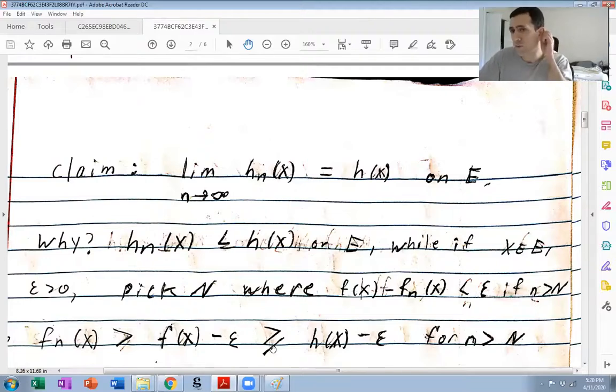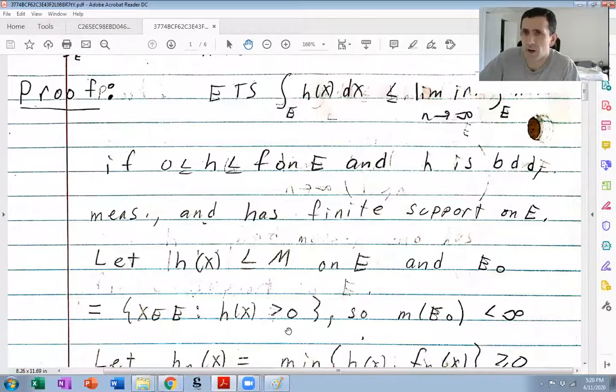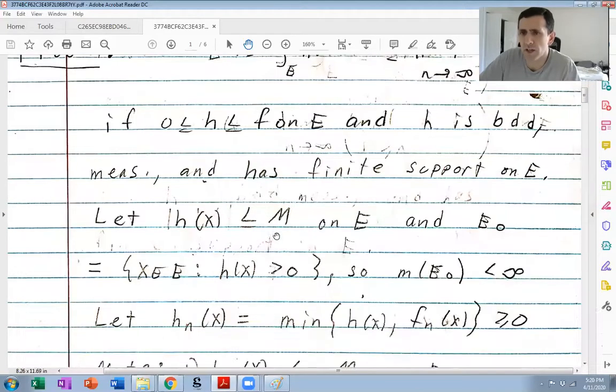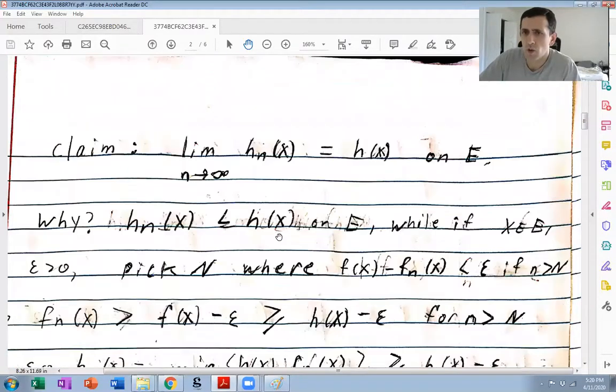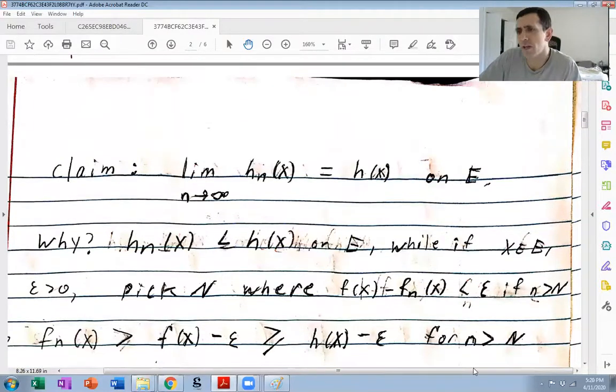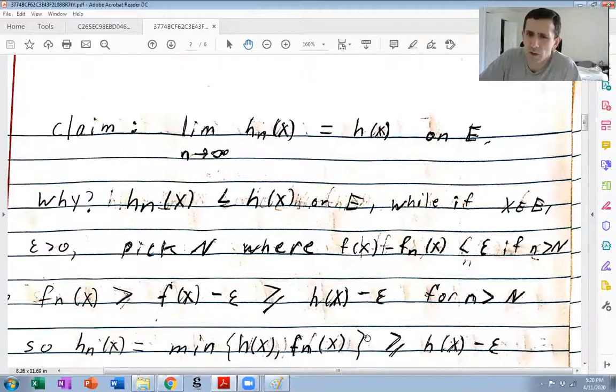But remember, h of x is less than or equal to f of x on E. That's how we picked h. h is one of these functions. So h is less than or equal to f on E. So as long as little n is bigger than big N, fn of x is bigger than h of x minus epsilon. Okay, so what does that tell us as long as little n is bigger than big N?